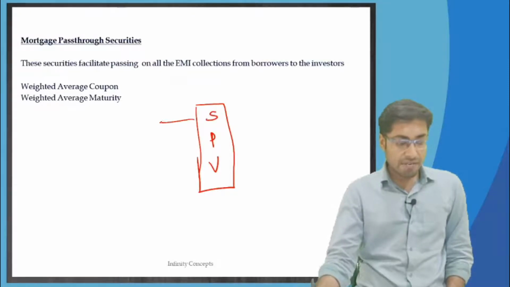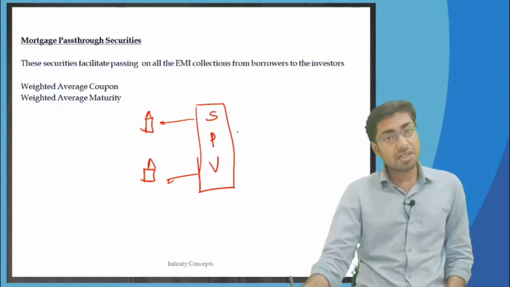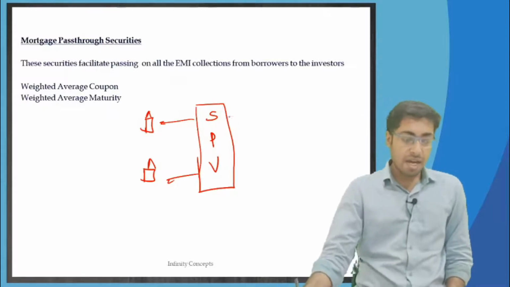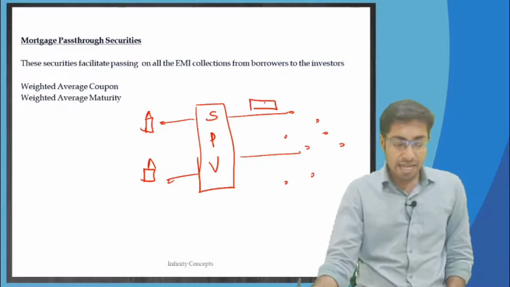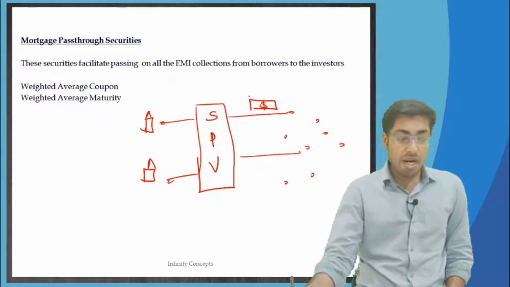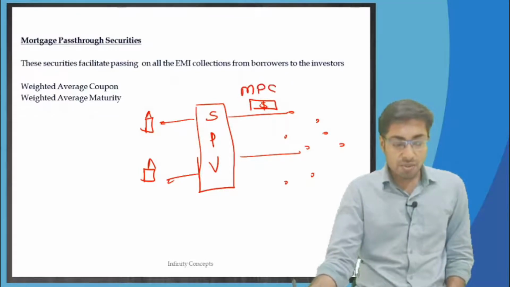The SPV has given out loans, say to buy a home, so home loans. So these are residential mortgage-backed securities. Now there are different investors to whom securities have been issued. The securities that have been issued are called mortgage pass-through securities.